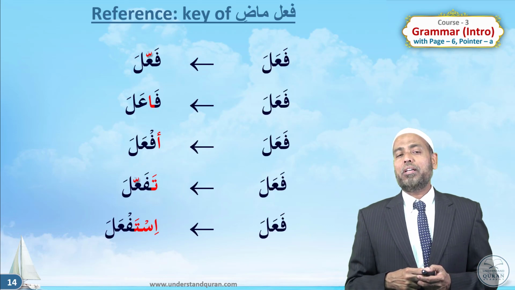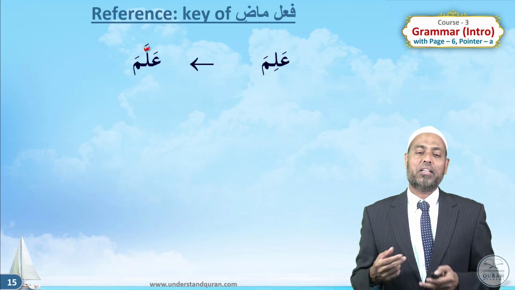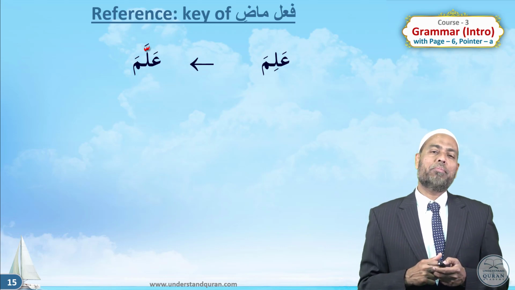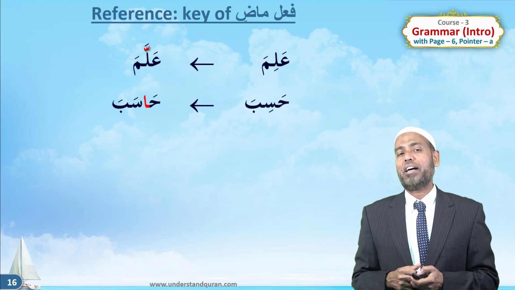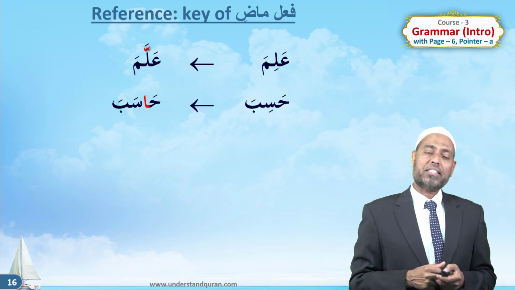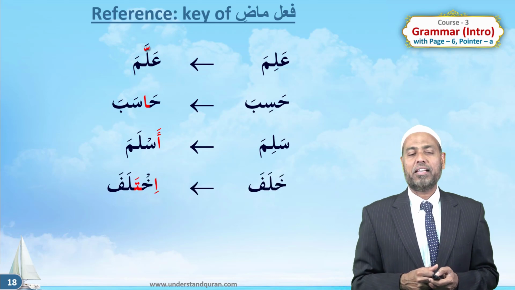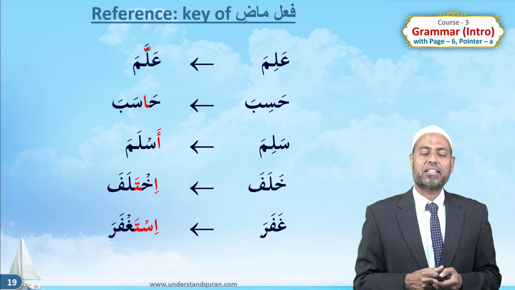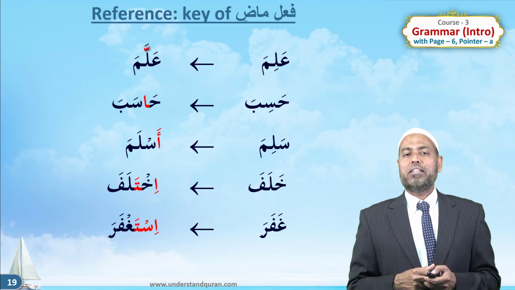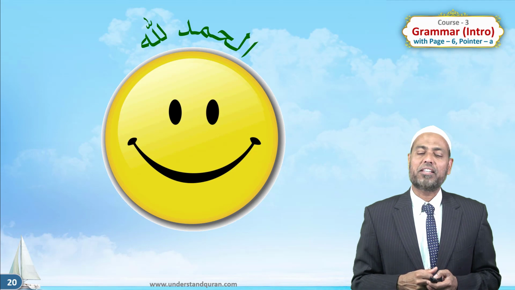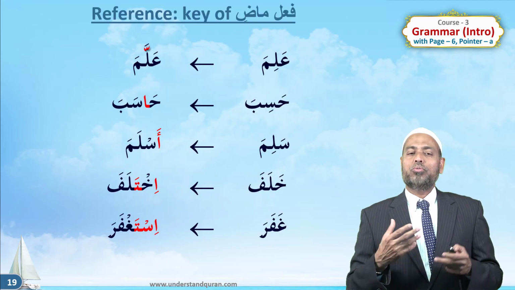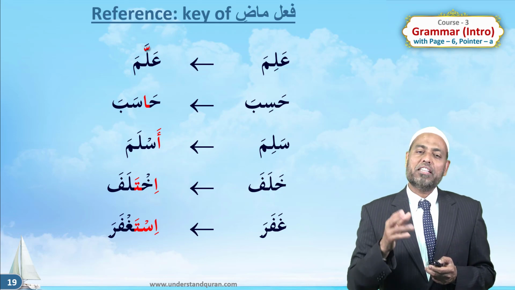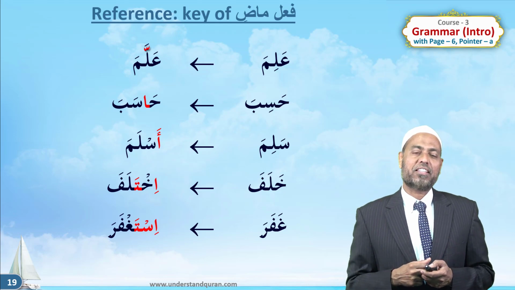But instead of remembering fa''ala, faa'ala, af'ala, tafa'ala, we have a more interesting style to remember these mazid fi. For example, from alima, allama, hasiba, hasaba, salima, aslama, khalafa, ikhtalafa, and ghafara, istaghfara. We will link them in a nice sentence or 2 sentences, as you will see. So can you just teach that mazid fi are formed by adding extra letters.